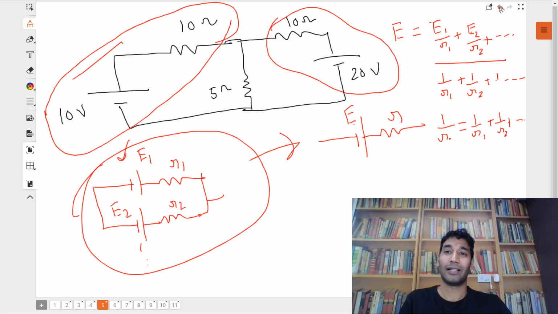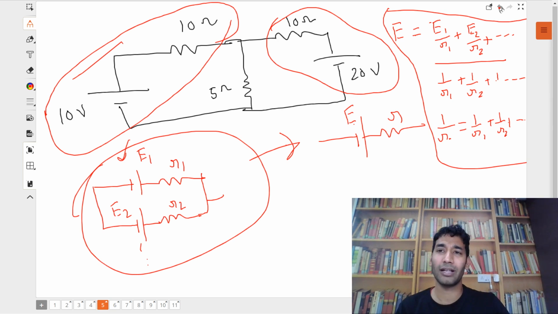plus dot dot dot. This, my dear students, is the simplest formula you can use to solve not just this question, because this question is still simple. If I had given you more batteries, let's say there were 2 more batteries here, then applying Kirchhoff's law, even the superposition method would take you 10 or 15 minutes to solve it. But this method, I call it Millman's technique, solves this question in one line.